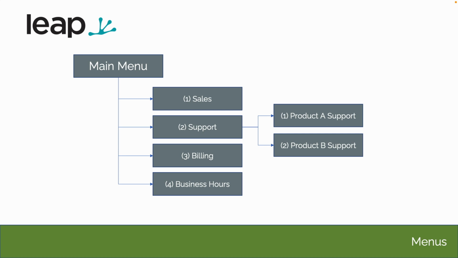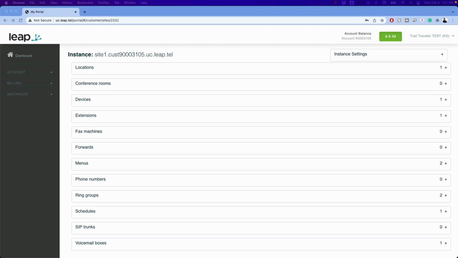So if someone clicks on 2 for support, then you can have another greeting that says, if you need support on product A, press 1. If you need support on product B, press 2. And then those can go to different ring groups. So you can create kind of skills-based routing based on the menu tree that you create and who you put into different groups that can answer different types of calls. So that's kind of the gist of what menus are all about.